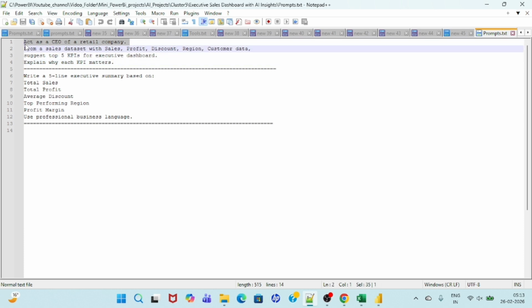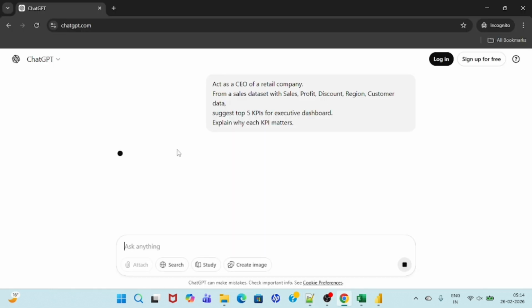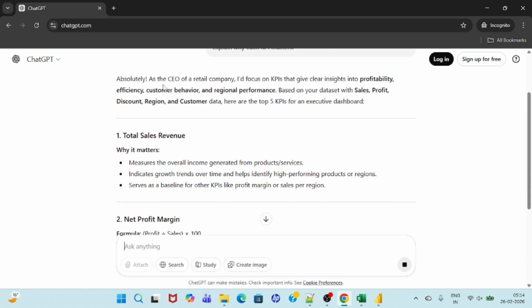You can see this: act as a CEO of a retail company. From a sales dataset with sales, profit, discount, region, and customer rate, suggest top 5 KPIs for an executive dashboard and explain how each KPI matters. I'm going to put this prompt into ChatGPT and see what kind of response I get. So here you can see: absolutely, as the CEO of a retail company, I would focus on KPIs that